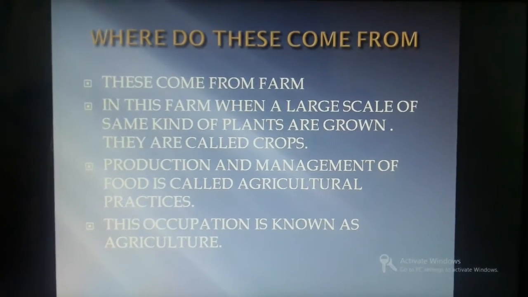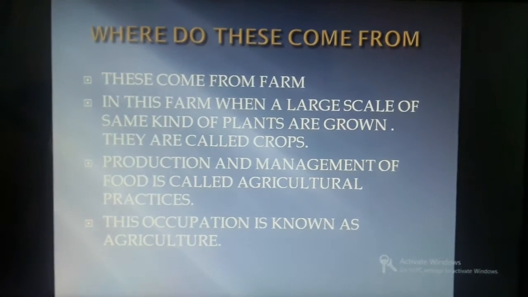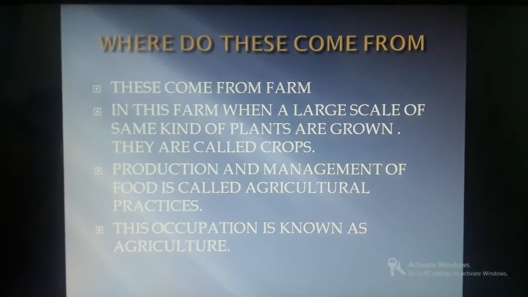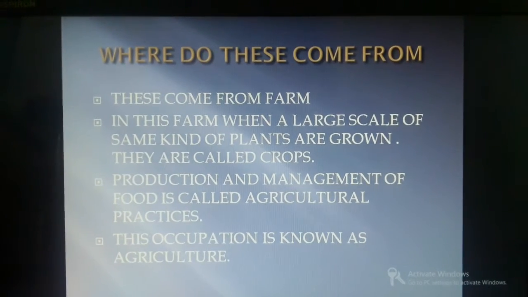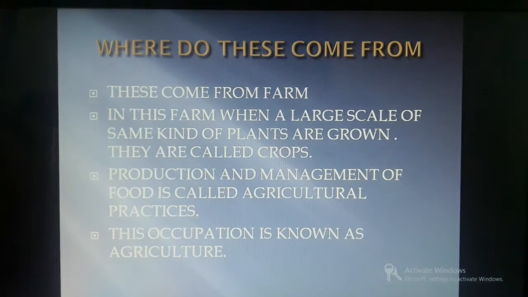And the production and management of food is called agricultural practices. What are agricultural practices, right? That is the production from a seed to a plant, and managing and protecting it from many diseases, just as our parents do for us.